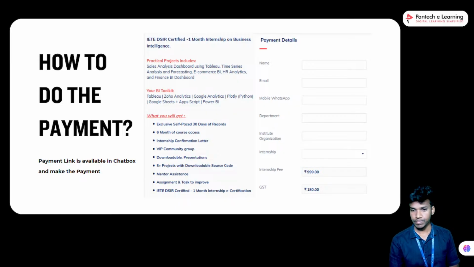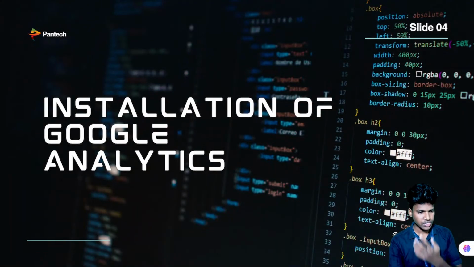Fine. The next one, installation of Google Analytics. It is just a tool, right? We don't have many details about this kind of tool. We will implement it practically, that is the major part of this topic.